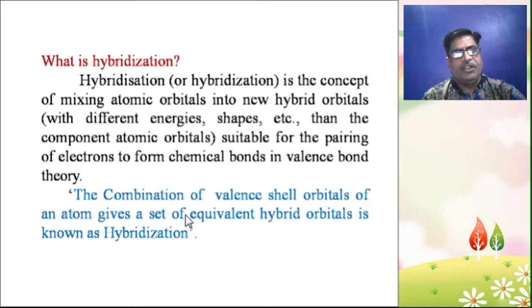So the combination of valence shell orbitals of an atom gives a set of equivalent hybrid orbitals, known as hybridization.